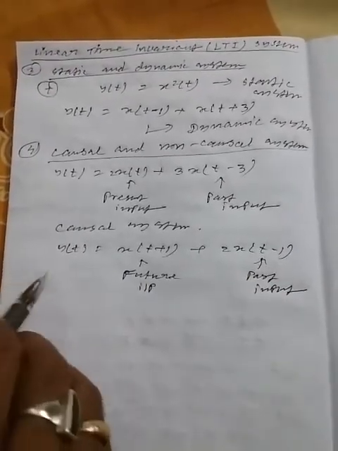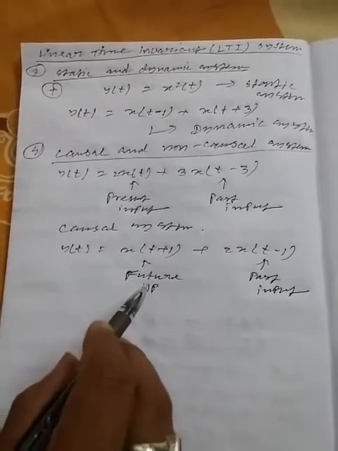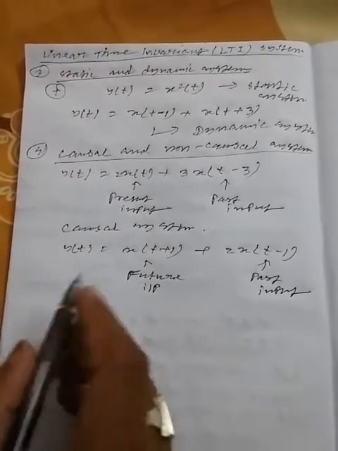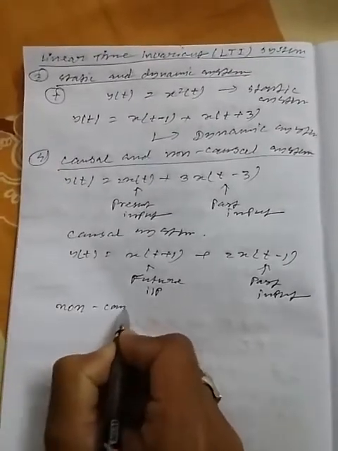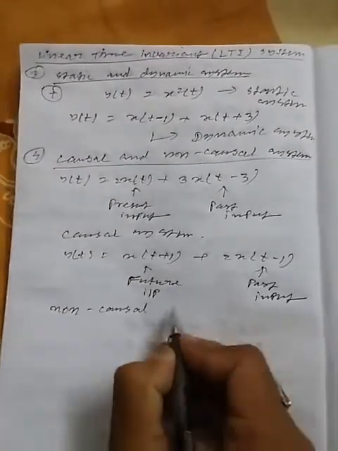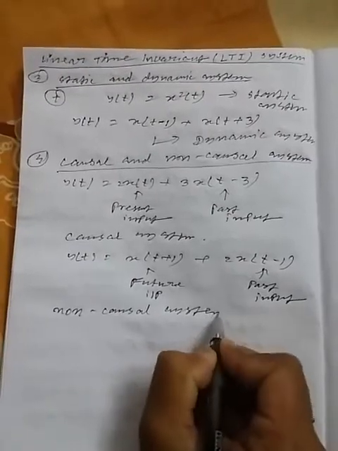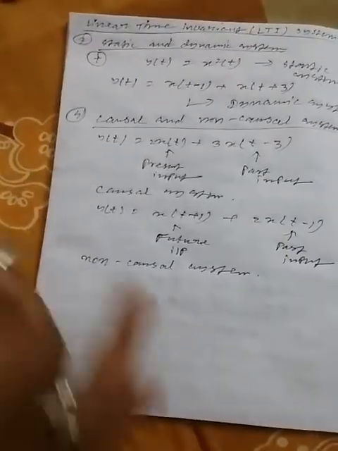Since the output depends on the future value of the input, this is called a non-causal system. So this is the causal and non-causal system.